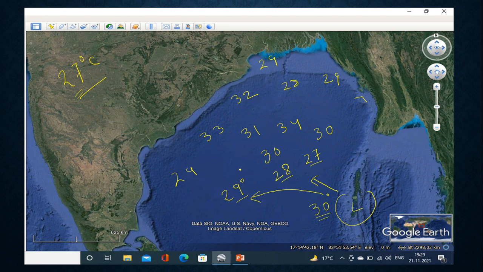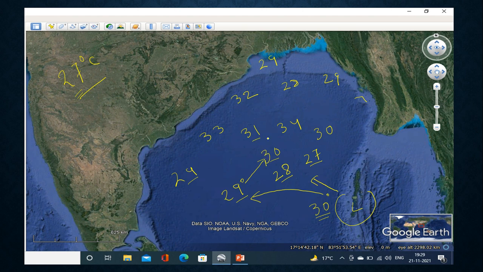Now in which direction will the cyclone move? Because here the value is 29, here the value is 30, here the value is 31. 30 is located closer to 29. So the cyclone will move towards 30. Why not 29? Because compared to 29, 30 is bearing the higher number. So the cyclone is moving towards 30.